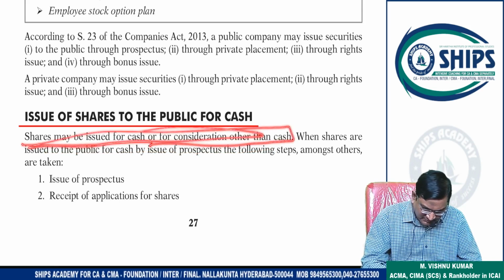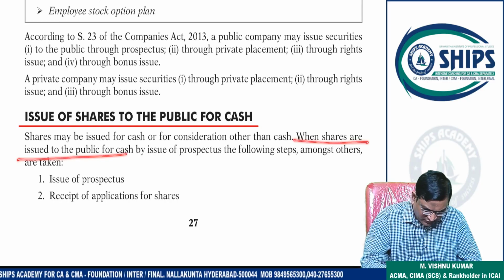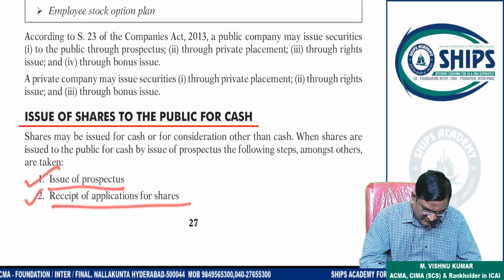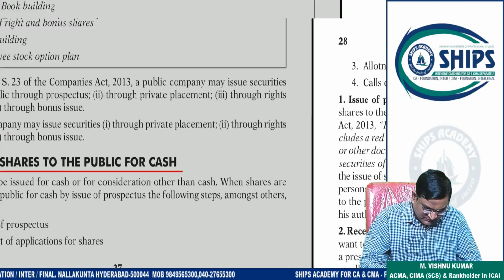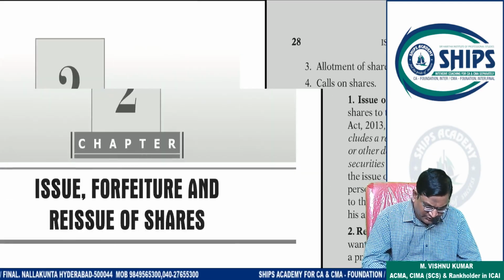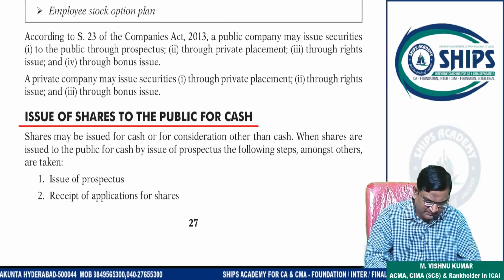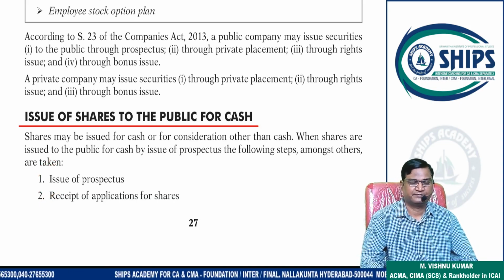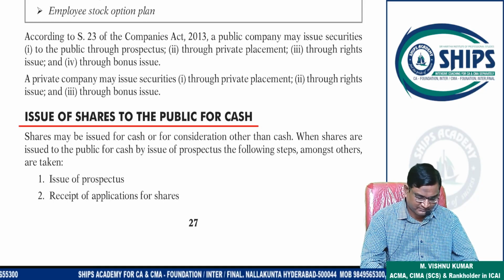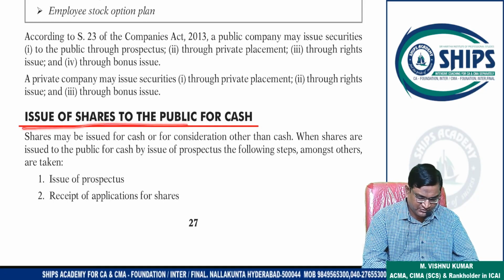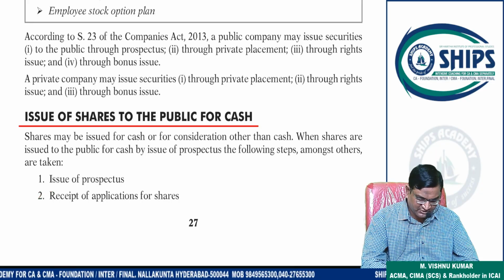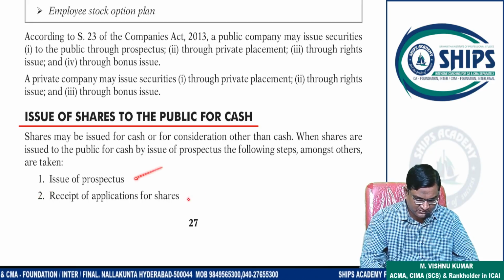When shares are issued to public for cash, first issue of prospectus will take place, then receipt of application for shares, then allotment, then calls. Only in shortcut you should write. First issue of prospectus, then receipt of application. Write this. First heading is issue of shares to public for cash. In that, issue of prospectus, receipt of application for shares. This you have to write.